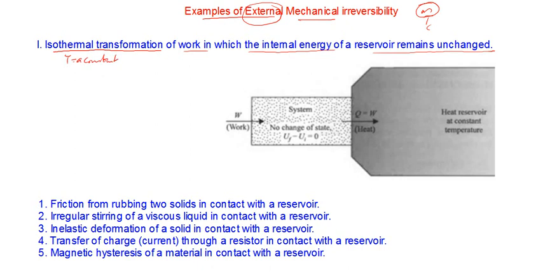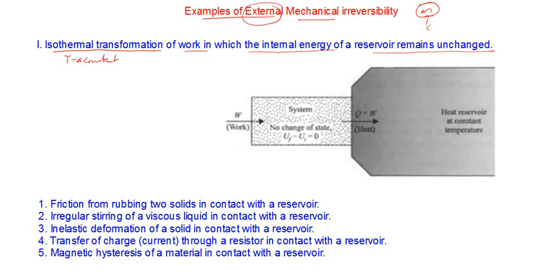I have given some examples. These are standard examples taken from your reference textbook, Zemansky. Each of these examples is related to one form of dissipative force. I hope you remember the dissipative mechanisms. It can be friction, viscosity, inelasticity, electric current, or magnetic hysteresis, depending on the system. Any one of these can be a reason for the irreversibility or dissipation of energy.